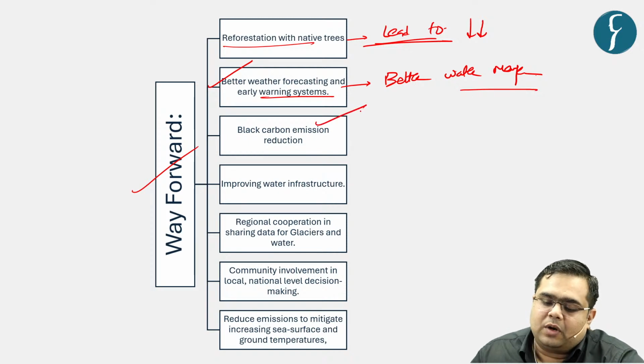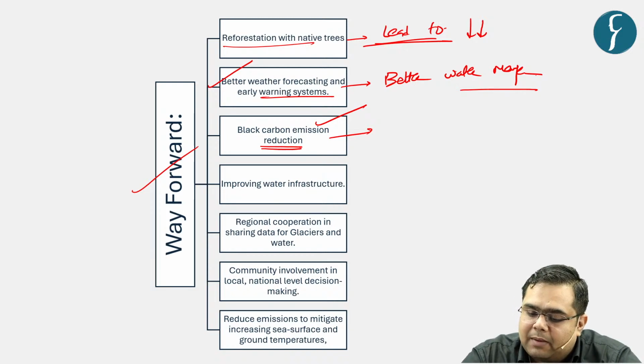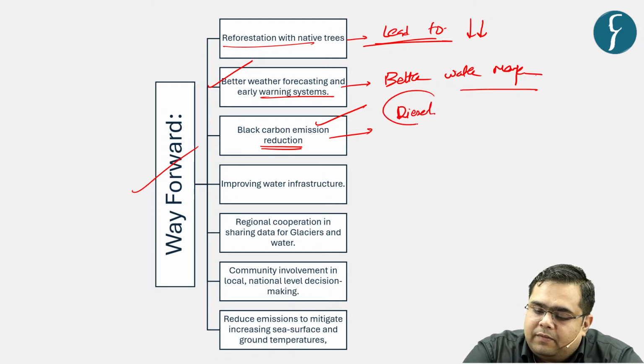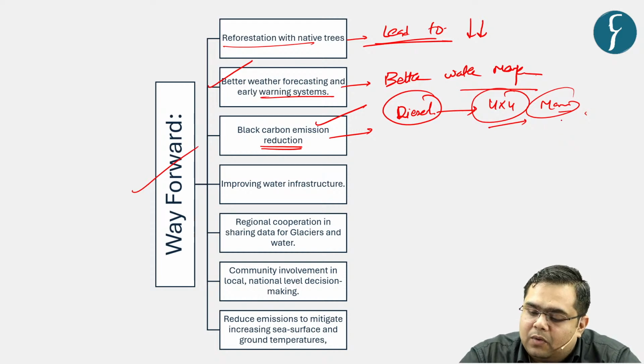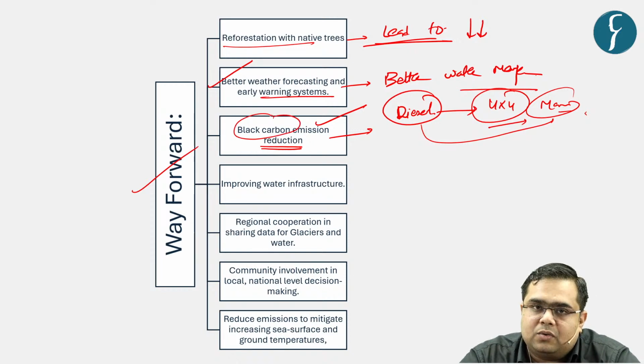Next is that we need to curb black carbon emission. Now, what is responsible for black carbon emission? Diesel. When people go to these pristine places with their 4x4 diesel vehicles to places like Manali and so on and so forth, diesel vehicles emit a compound that is known as black carbon. Now, when black carbon settles over snow, it leads to its faster melting, right? So that is again responsible for low snow persistence.